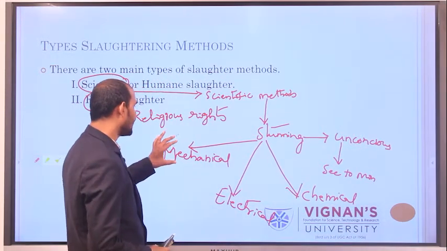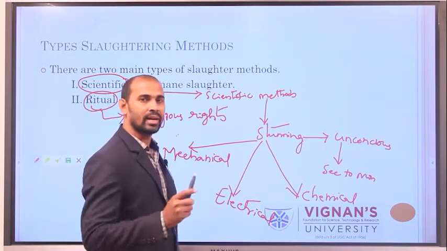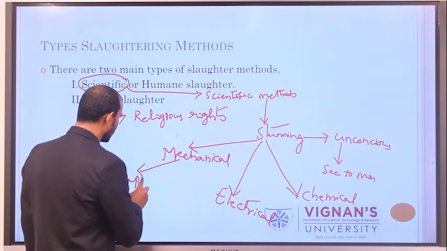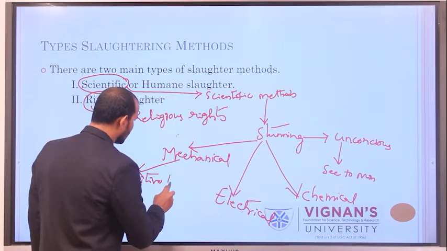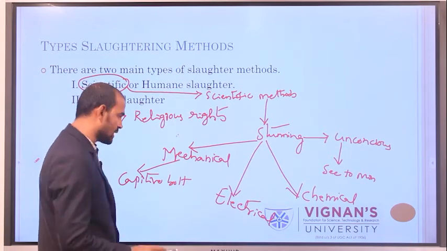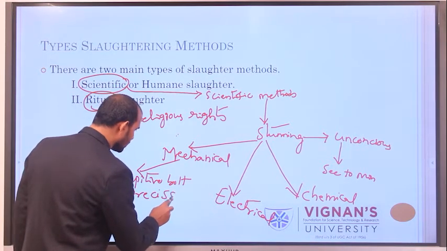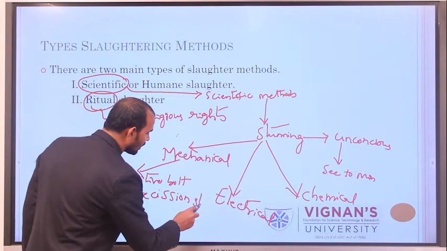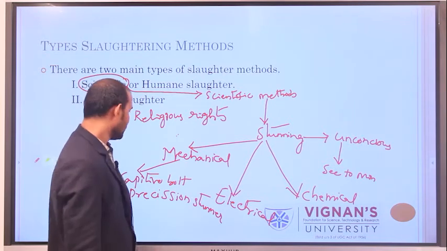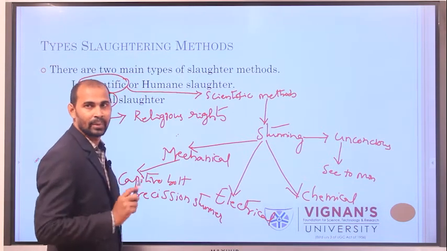In mechanical stunning, we use mechanical instruments like the captive bolt pistol, second the precision stunner, and third the free bullet mechanism.